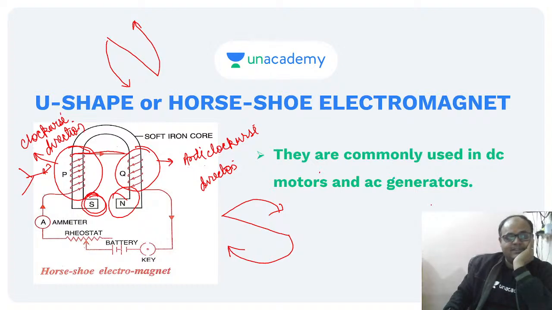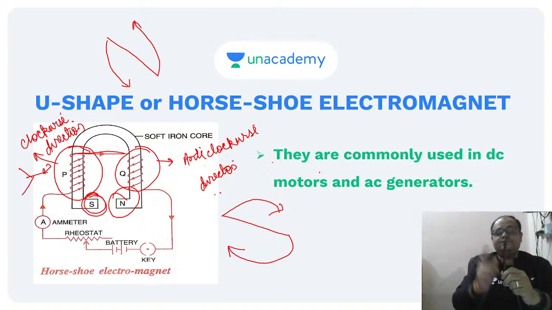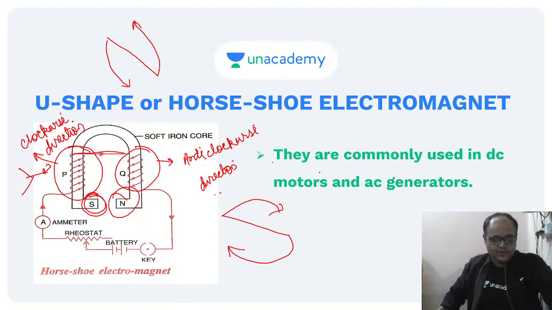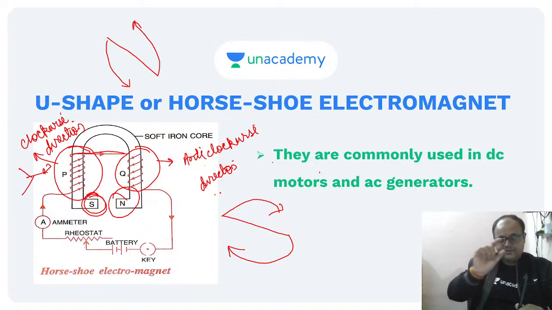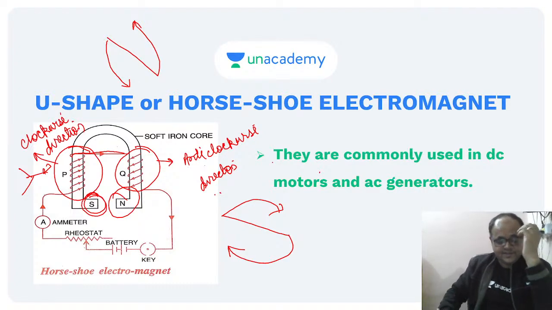Then only you will be able to decide whether it is a south pole or a north pole. That doesn't matter. If you are winding the wire in a different way, you can change the poles as well. The logic remains the same. It's a 3D figure, and the wire is wound like this, but I am showing you the picture on a two-dimensional diagram, so it is a bit difficult for you to visualize. That is why I am saying just concentrate on the south and the north part. That will help you get the answer in a better way.